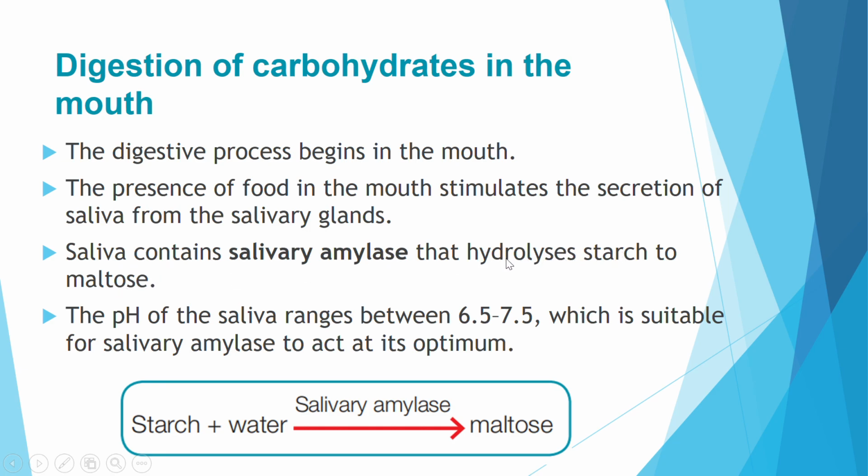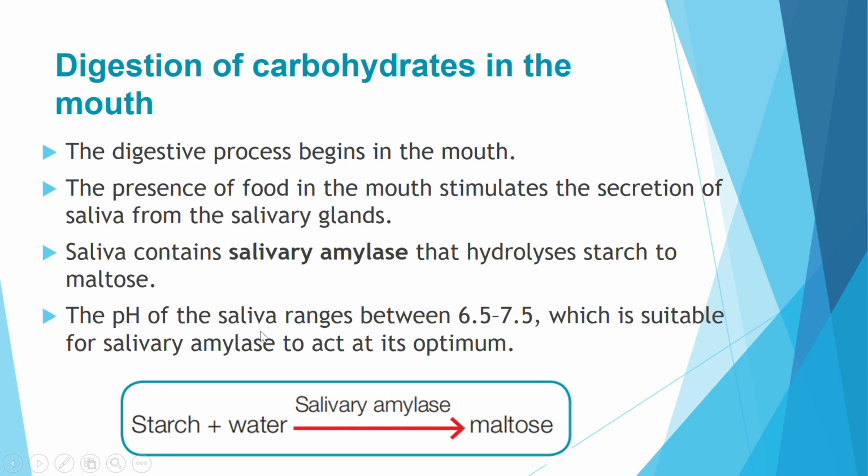Hydrolysis means the starch is being broken down, lysed, in the presence of water, becoming maltose. Do you still remember maltose? It is one of the disaccharides. If you have forgotten about it, maybe you will need to go back to Chapter 4.